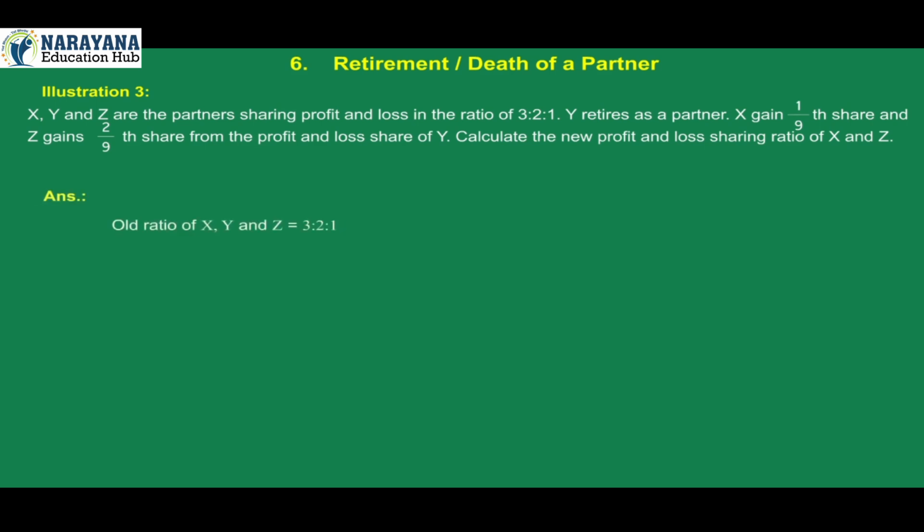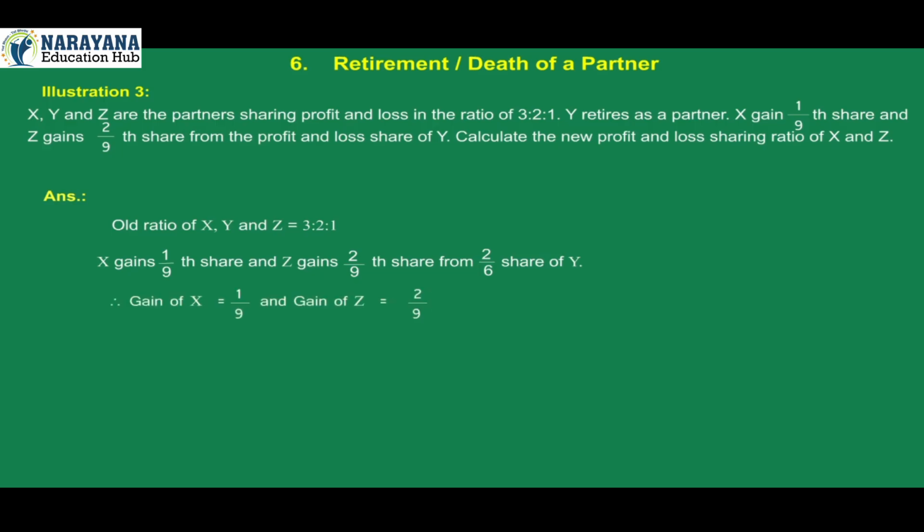Old ratio of X, Y and Z is 3:2:1. X gains 1/9 share and Z gains 2/9 share from 2/6 share of Y. Therefore, gain of X is 1/9 and gain of Z is 2/9. Therefore, the gaining ratio is 1:2.